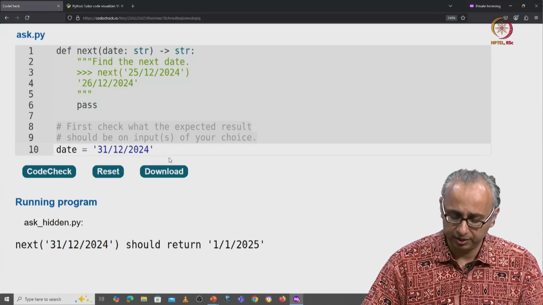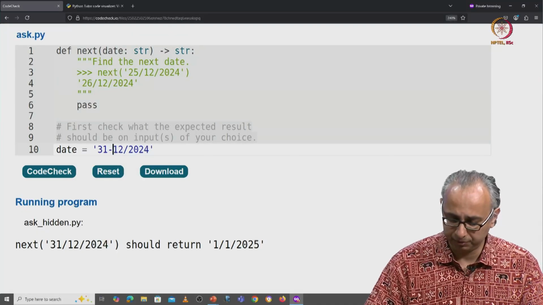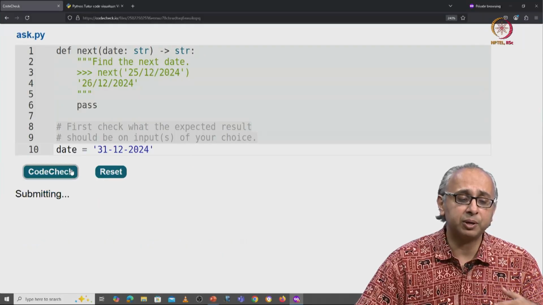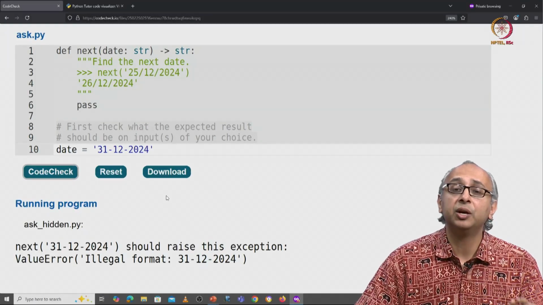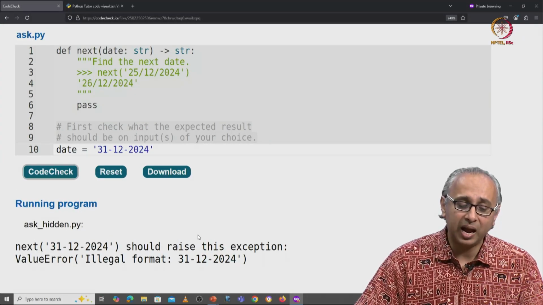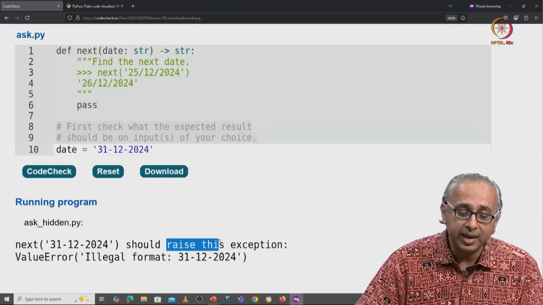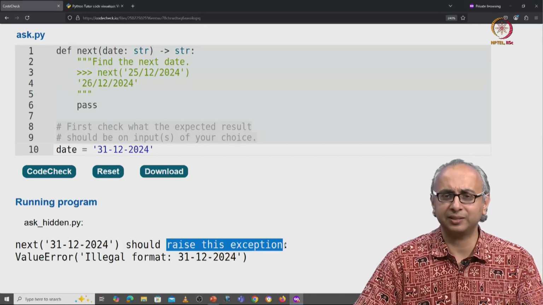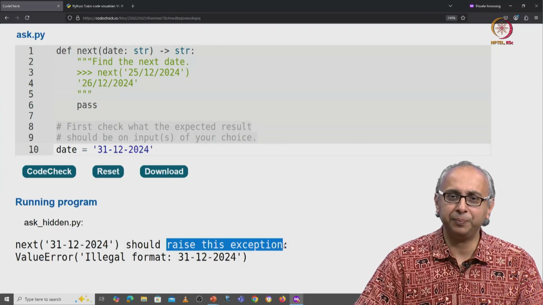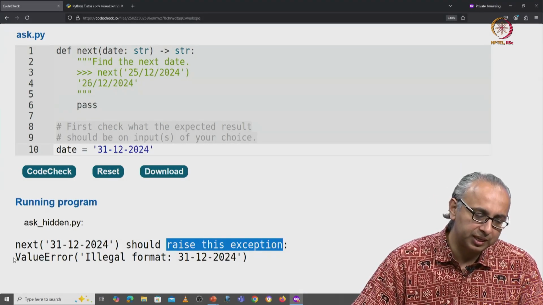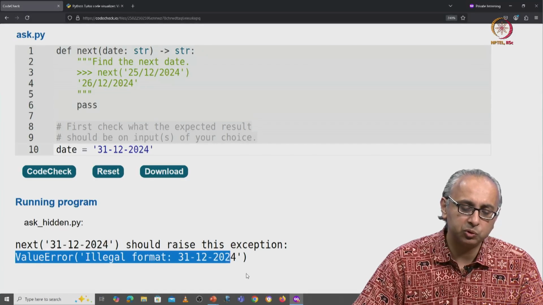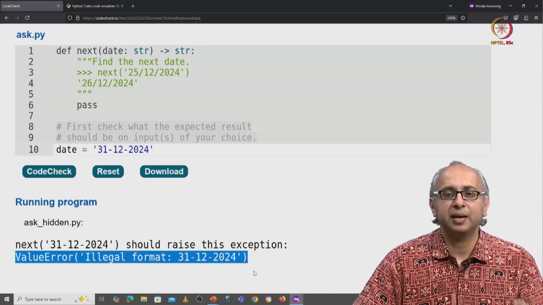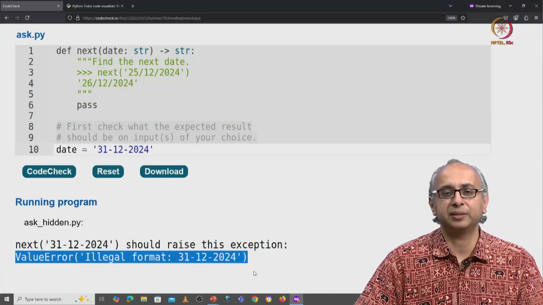I can quickly check what would happen if I used a separator like this. Again, this is commonly done. Does our client want us to handle that? No. In that case, our client says we should raise an exception. We haven't yet seen how to raise an exception, but we will shortly. And the specific exception that our client wants us to raise is also given. So experiment with this, please, and understand what the client really wants.